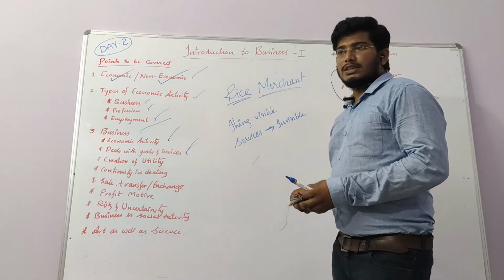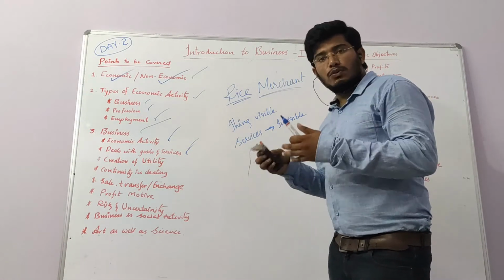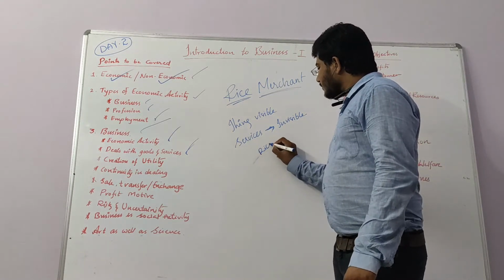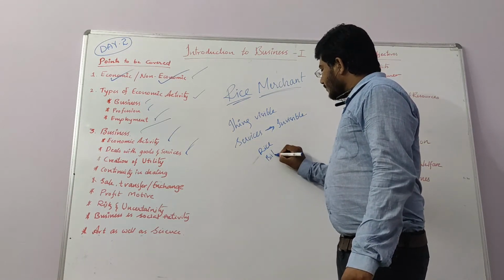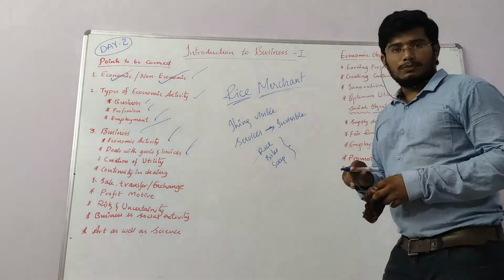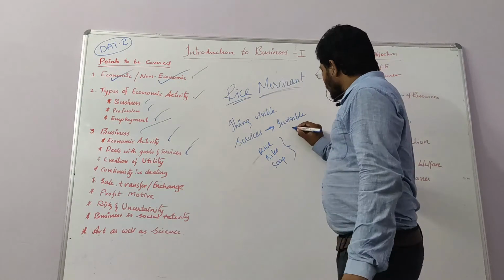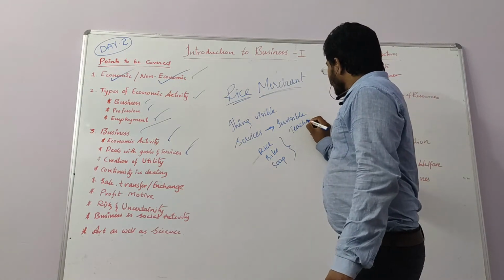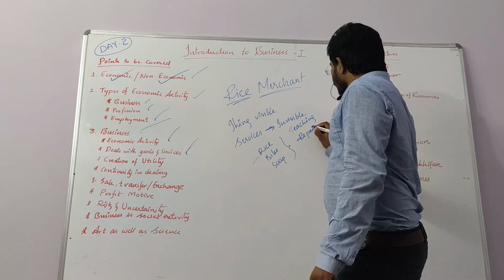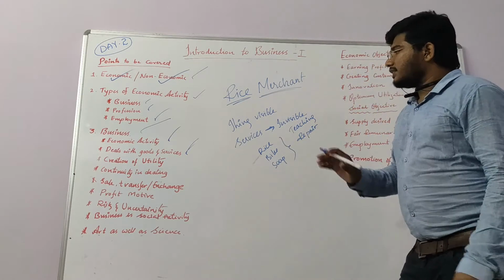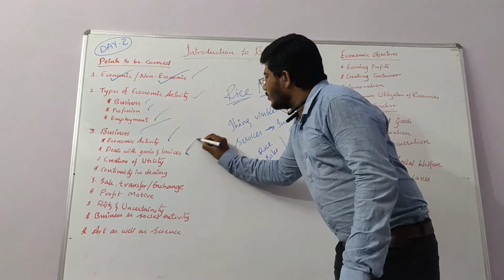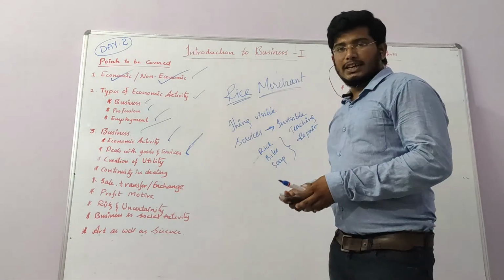What are goods, sir? For suppose rice, bike, soap. All these are goods. What are services, sir? Teaching, bike repair. All these are services. A business is anything which deals with goods or services.